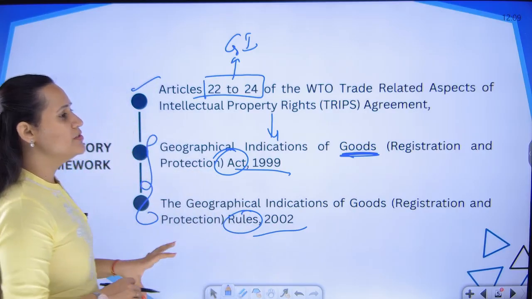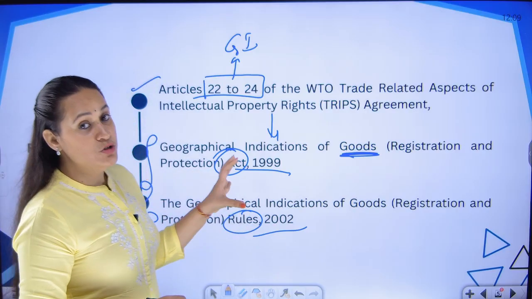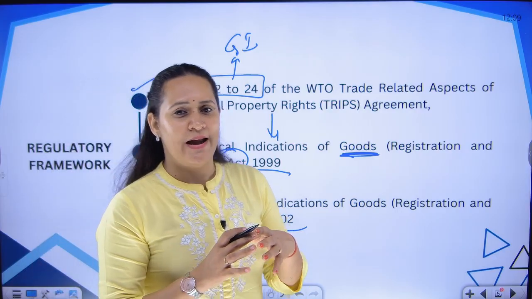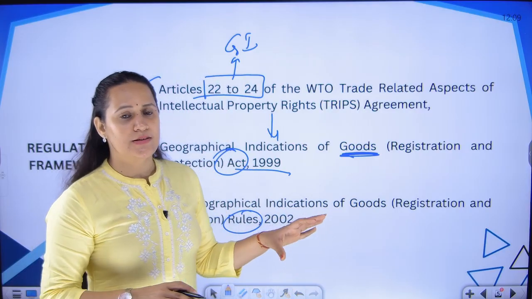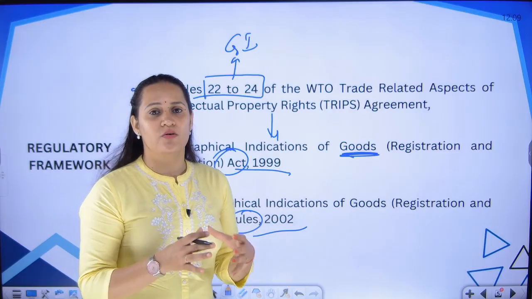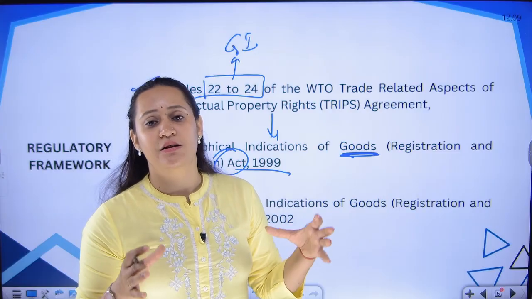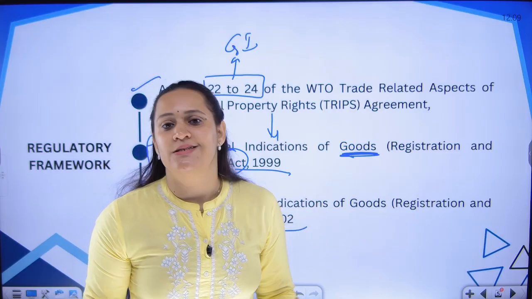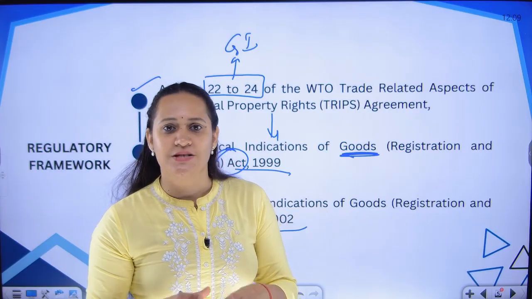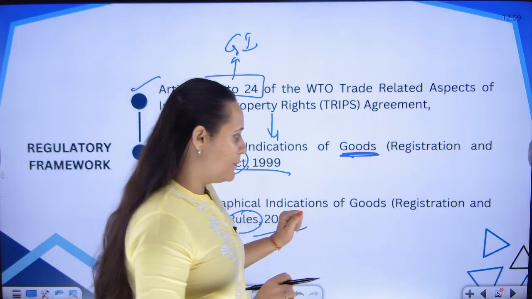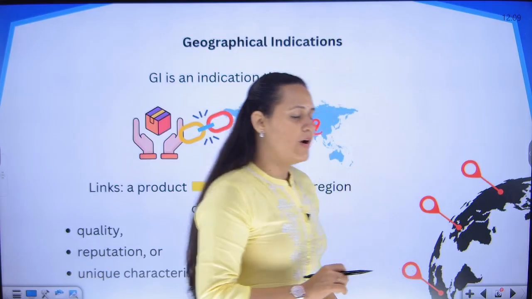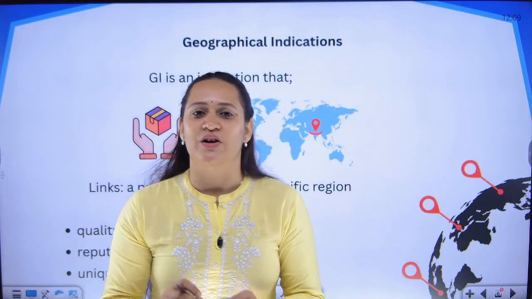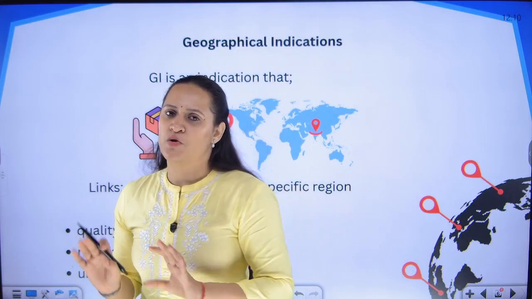But are we going to study the entire regulatory framework in this session? The answer is no. We are going to concentrate on the basic foundational aspects of understanding what is a geographical indication and the basics of this particular chapter. So let's begin with identifying what is a geographical indication. I have given you a few examples.